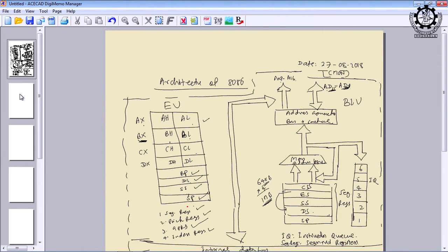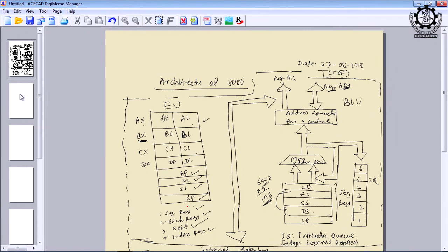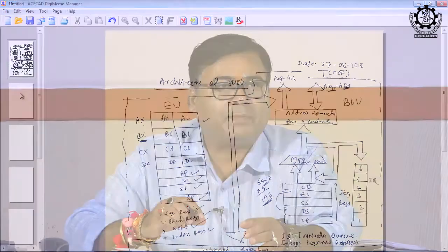Again, the question comes, why make the addressing mode so complex? What is the advantage? One way, complexity is a disadvantage, but even though you are making the addressing mode complex, a lot of benefits will come from this in terms of saving memory or saving time, because our goal is to reduce the time complexity and the space complexity.